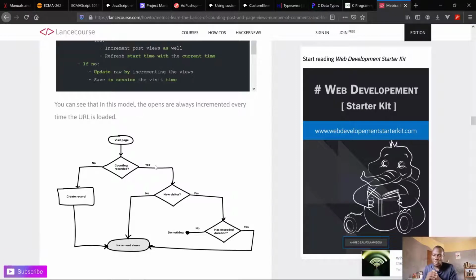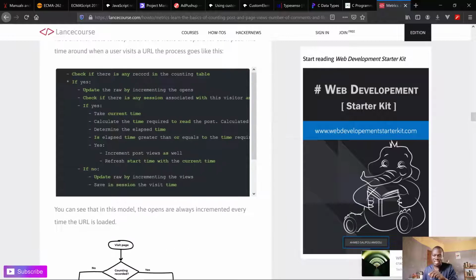So once you hit the URL, I check, was this page already tracked in terms of views? Pages start without being tracked, so a new article has no tracks. When you visit, we check if the page is already tracked. If the page is not tracked, then we create a record for the tracking. So we start tracking the article. When we create the first record, we give it its first view and its first open.